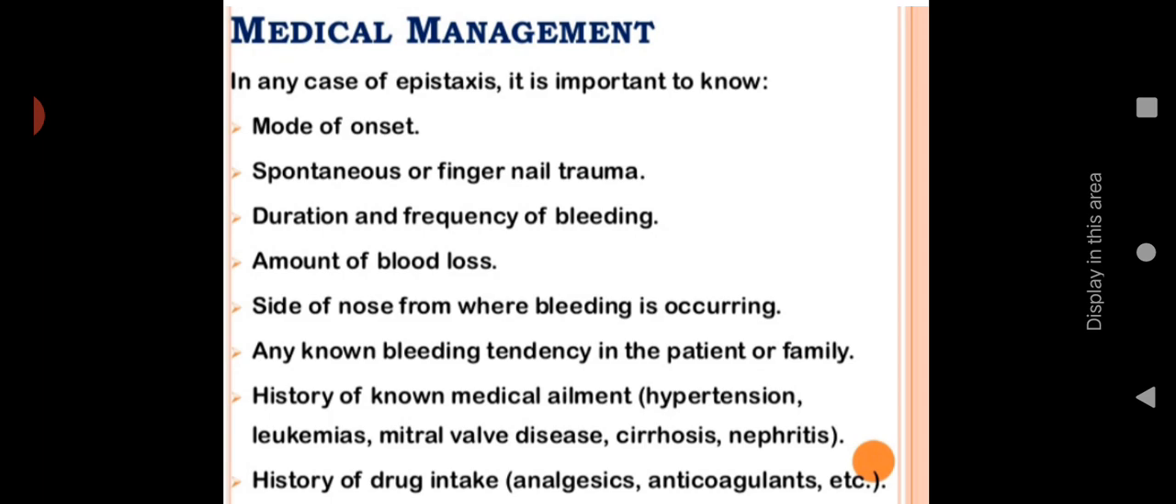Then next is management. First of all, medical management. In any case of epistaxis, it is important to know the mode of onset, how it is occurring, spontaneous or fingernail trauma, then duration and frequency of bleeding, how long it is, then amount of blood loss, how much blood loss is there, side of nose from where bleeding is occurring, any bleeding tendency in the patient or family, history of any medical ailment like hypertension, leukemia, mitral valve disease, cirrhosis, nephritis, then history of drug intake. So these are the main things we have to know before initiating any management.